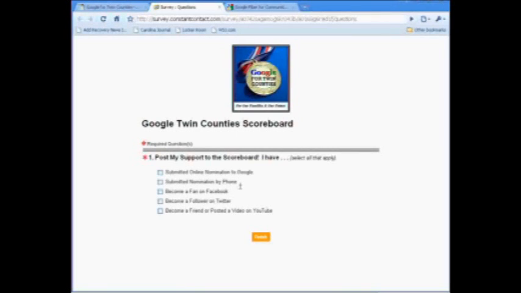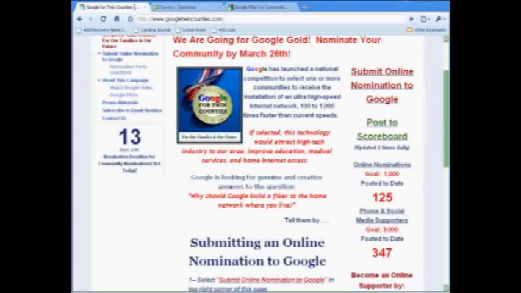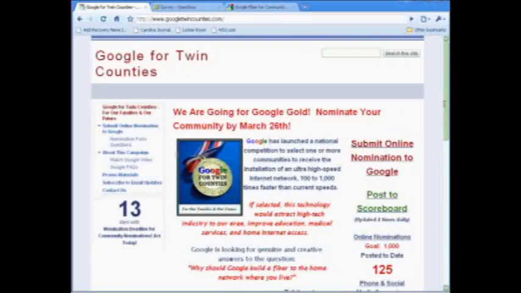Again, we don't have a lot of time. The deadline for any show of support, whether it's a nomination or anything else, for us to be able to count it and submit it to Google is 5 p.m. local time, Eastern Daylight Time, on Friday, March 26th.